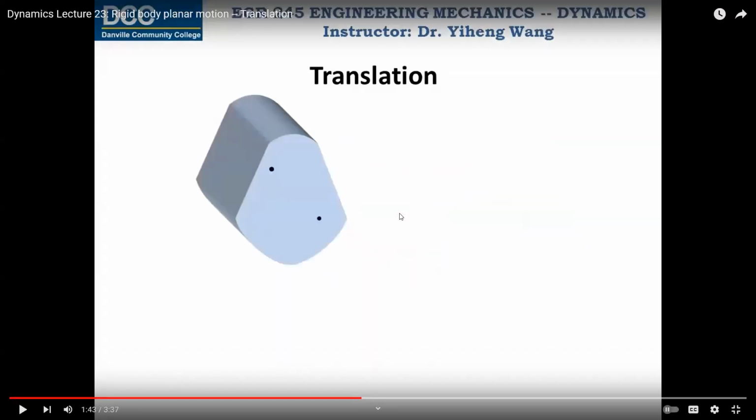Now, the path is identical. That is very important. Please remember that each particle will follow the same path. Okay, same path.